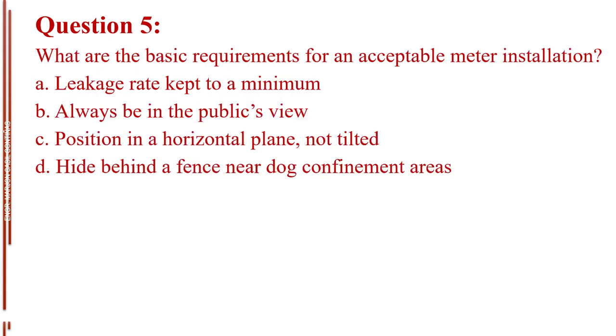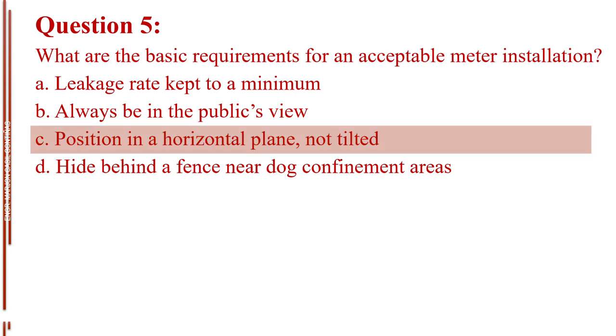Question number 5. What are the basic requirements for an acceptable meter installation? Letter A, leakage rate kept to a minimum. Letter B, always be in the public's view. Letter C, position in a horizontal plane, not tilted. Letter D, hide behind a fence near dog confinement areas. The answer is letter C, position in a horizontal plane, not tilted.